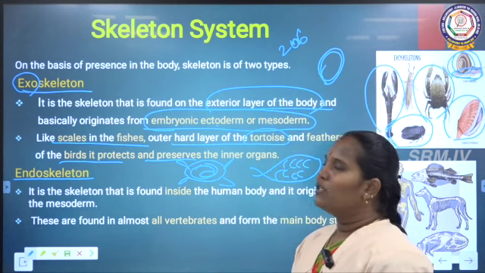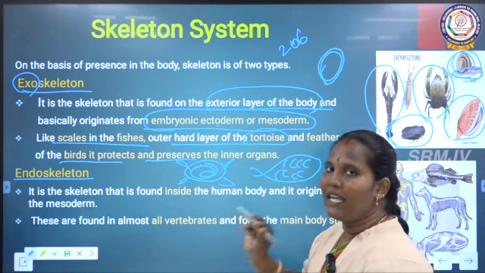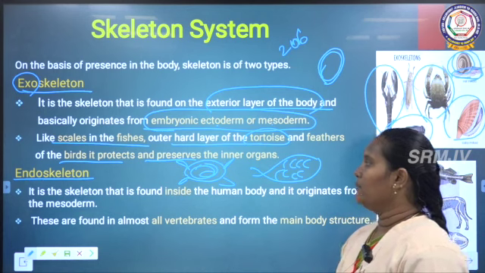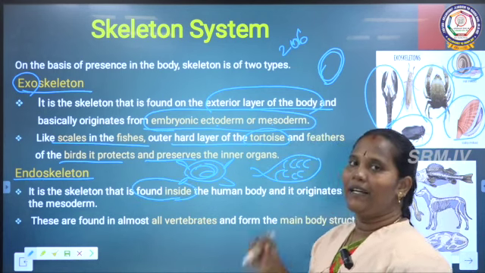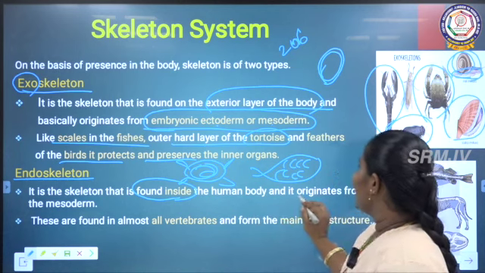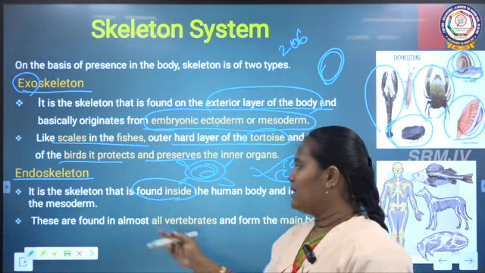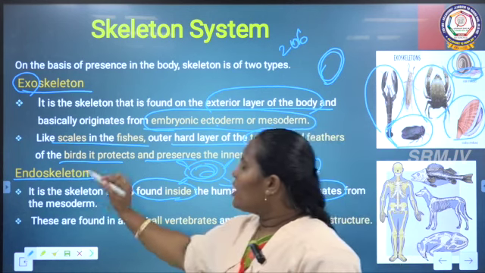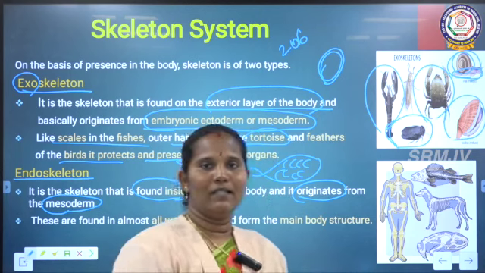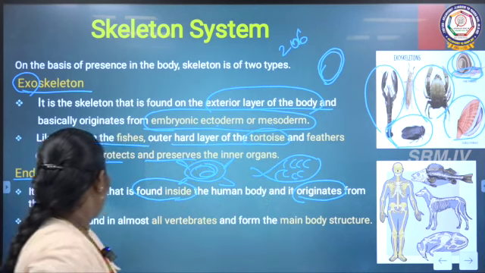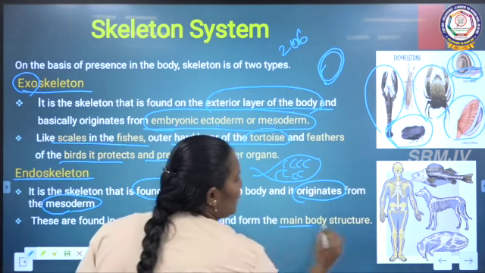Next one is the endoskeleton. Endoskeleton means animals which have the backbone, they are all endoskeleton. See here, the skeleton is present inside of the body, not only in human beings, some other animals also, for example. This skeleton originates from the mesoderm. Almost all vertebrates form the main body structure like this.